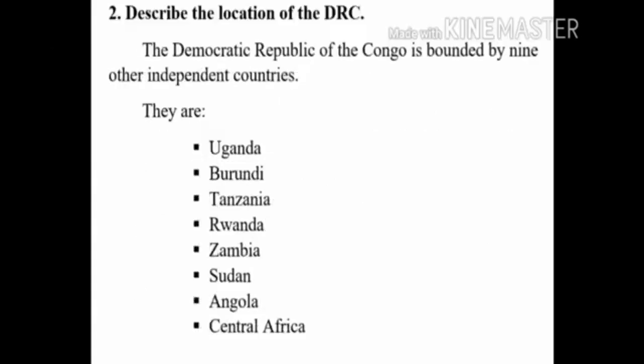Children, second question. Describe the location of the DRC. The answer is the Democratic Republic of the Congo is bordered by 9 other independent countries. They are Uganda, Burundi, Tanzania, Rwanda, Zambia, Sudan, Angola and Central Africa.